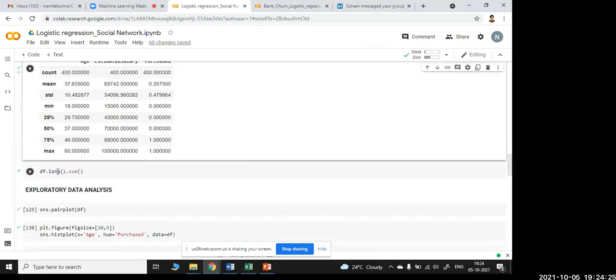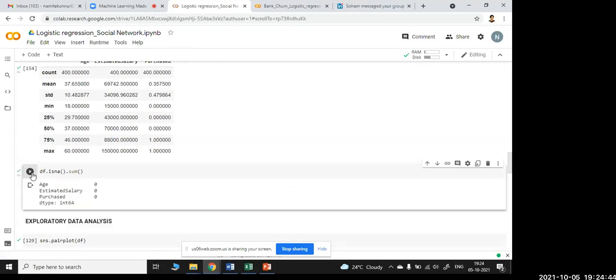Now coming towards null, as I told, there will be some missing values. People might not have entered the data, or people might have forgotten to enter it, or it might be misplaced, right? Because of that, we will be identifying what is the null data. Now, age, see, there is no missing data. Using df.isnull().sum(), it checks whether any null values are there. Age null is 0, estimated salary 0, purchased 0.